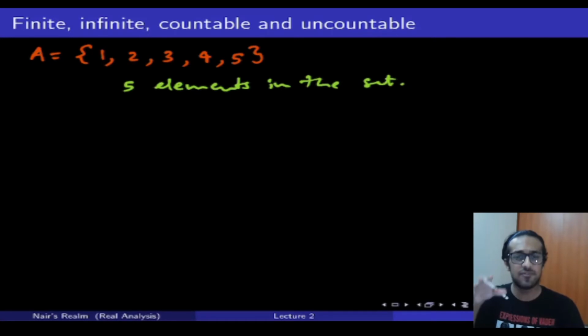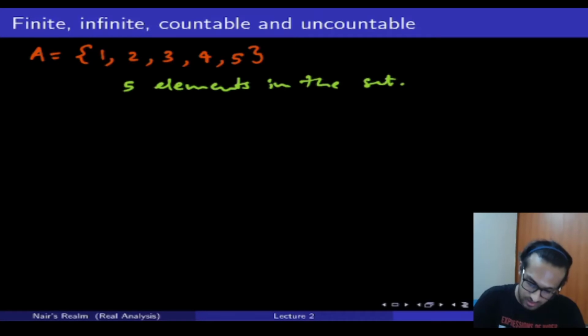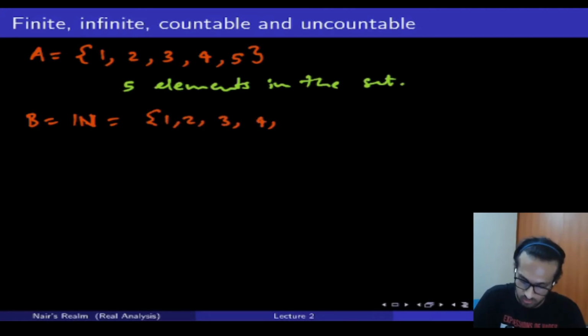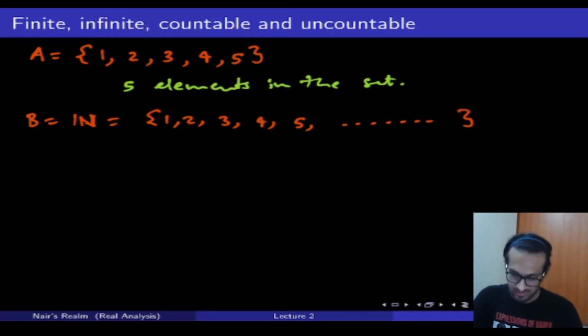Now, I'm just giving you the brief understanding or ideas you need to have in your mind to understand these terms. I'll deal with the formal definitions in the next slide. Now, let's say we have a set B, which is the set of all natural numbers, which is nothing but 1, 2, 3, 4, 5, and so on. Now, if I ask you whether this set is infinite or finite, most of you are going to say yes, it's an infinite set. And you are correct again. And why is that? Because there is no definite end point to this set.